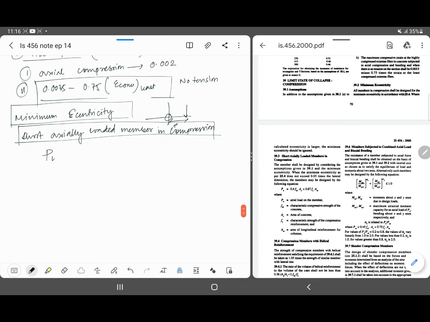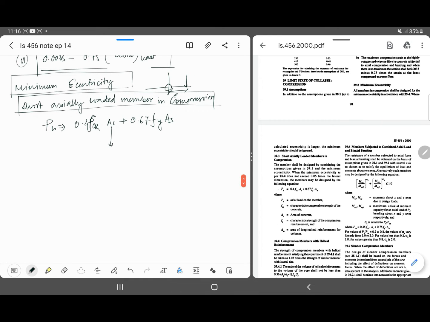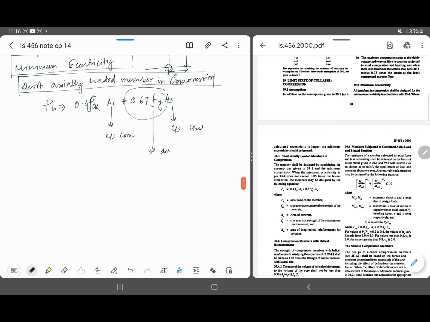That is, Pu equals 0.4 fck Ac plus 0.67 fy Asc. Here Ac means the cross-sectional area of concrete, and Asc is the cross-sectional area of steel. 0.67 fy means the design strength of steel, and 0.4 fck means the design strength of concrete.